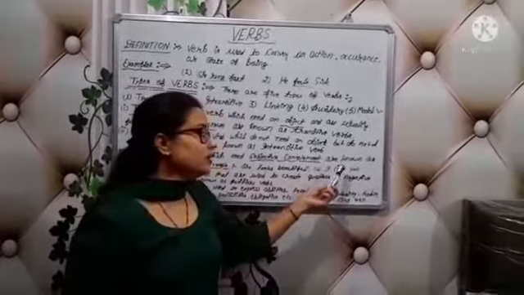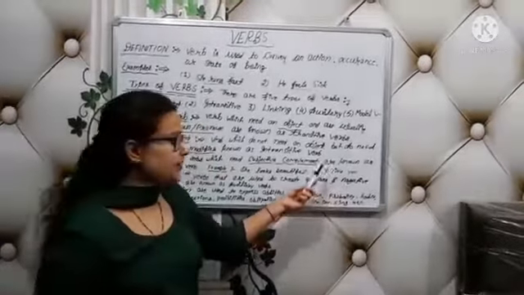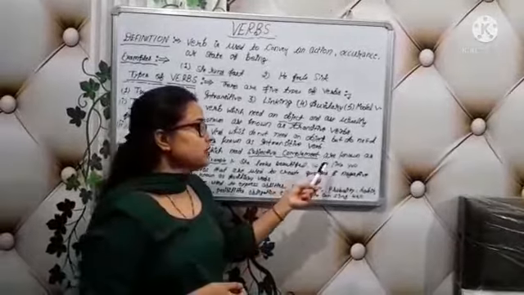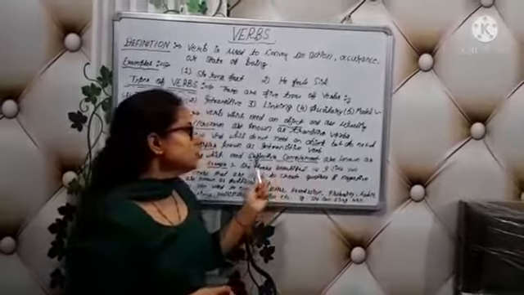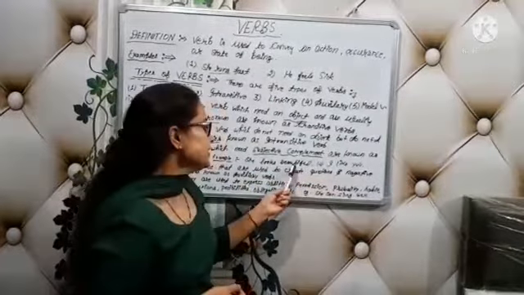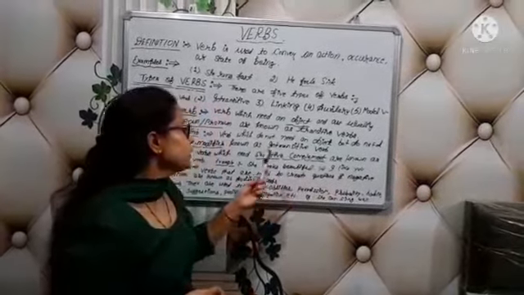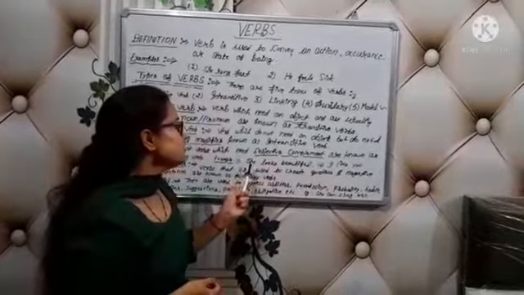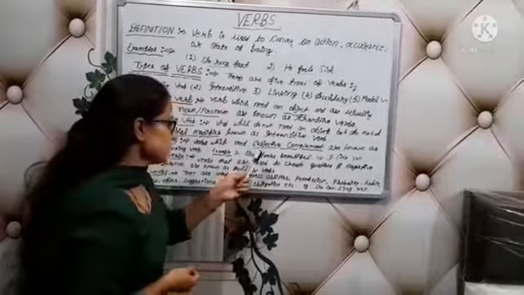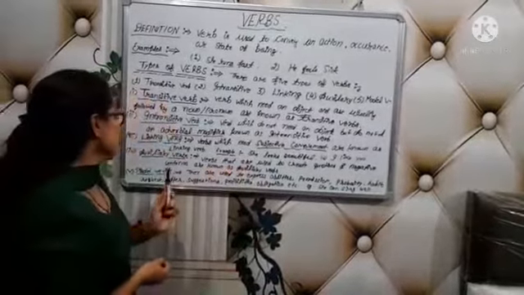If I remove you, the sentence is also not complete. So it also needs a complement that expresses the subject. That is a linking verb.